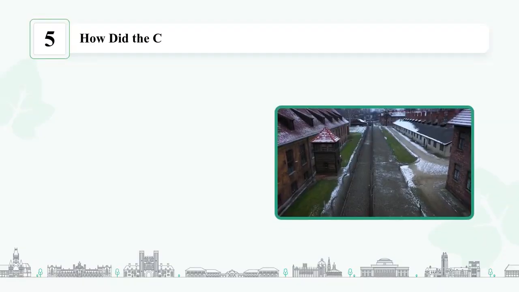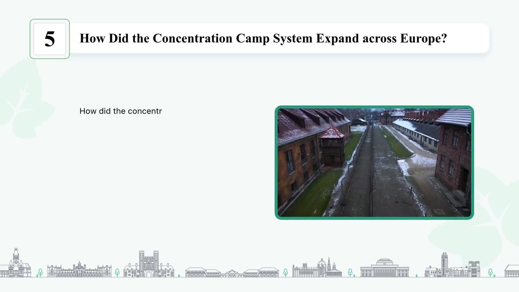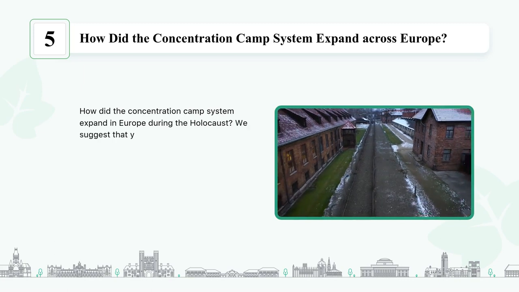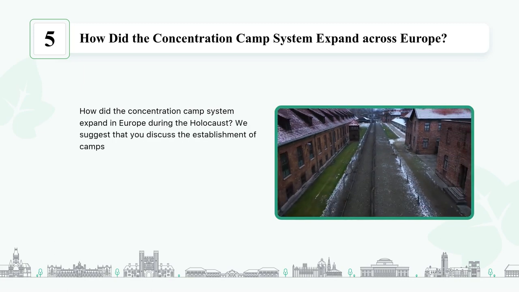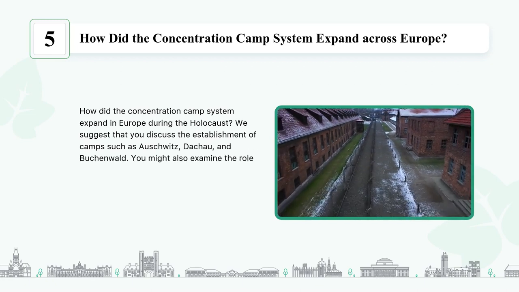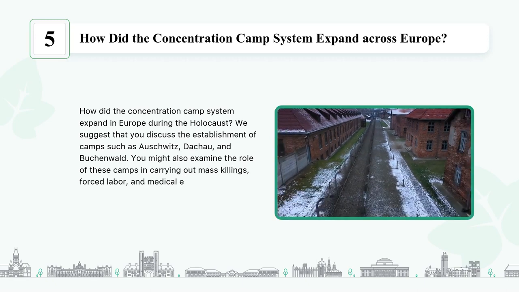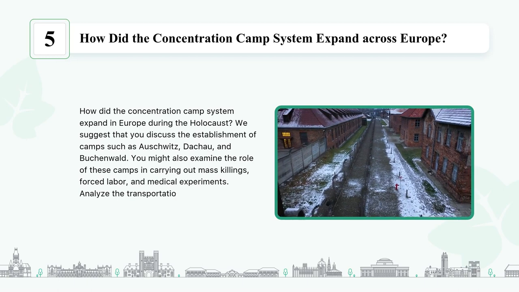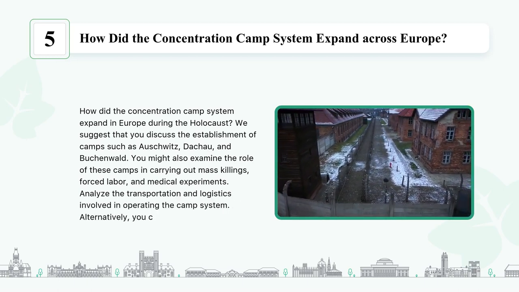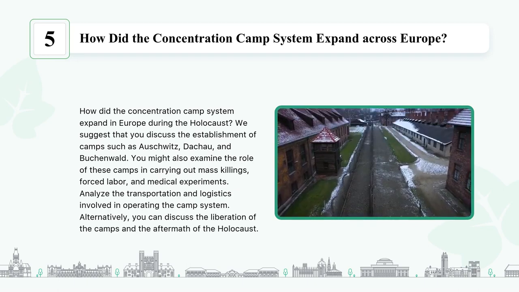How did the concentration camp system expand across Europe? How did the concentration camp system expand in Europe during the Holocaust? We suggest that you discuss the establishment of camps such as Auschwitz, Dachau, and Buchenwald. You might also examine the role of these camps in carrying out mass killings, forced labor, and medical experiments. Analyze the transportation and logistics involved in operating the camp system. Alternatively, you can discuss the liberation of the camps and the aftermath of the Holocaust.